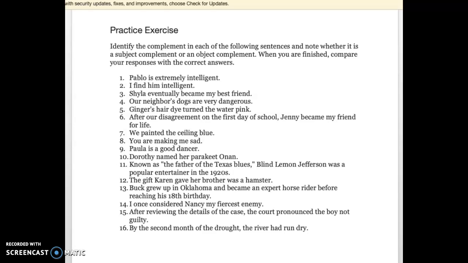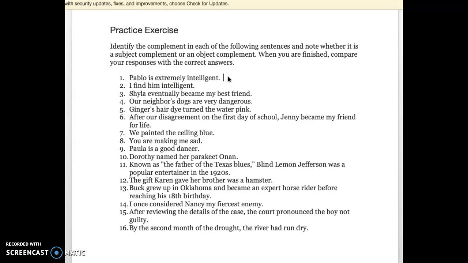So I am going to talk a little bit about how you pull a sentence apart with these sentences. So if I look at sentence number 1, Pablo is extremely intelligent. Pablo is the subject. Is a linking verb. Extremely is an adverb modifying intelligent. So it's amping up the value of the word intelligent. And intelligent is an adjective describing Pablo.